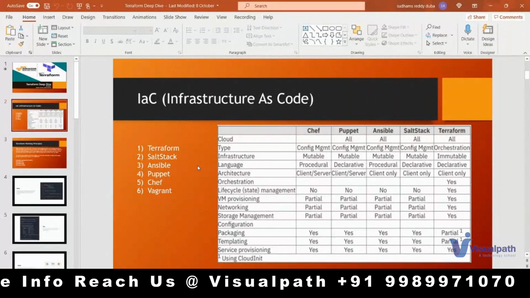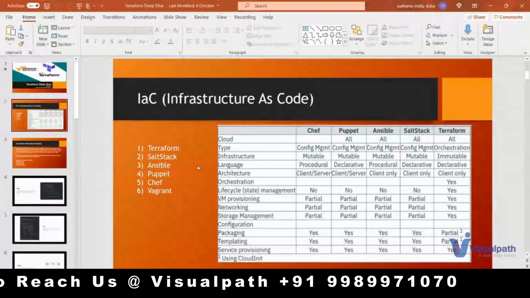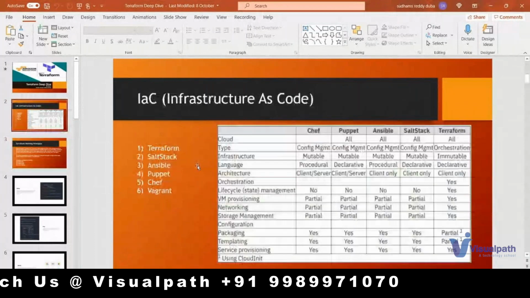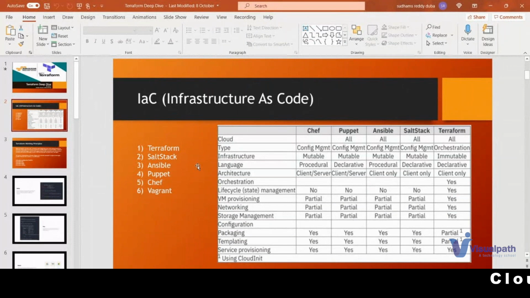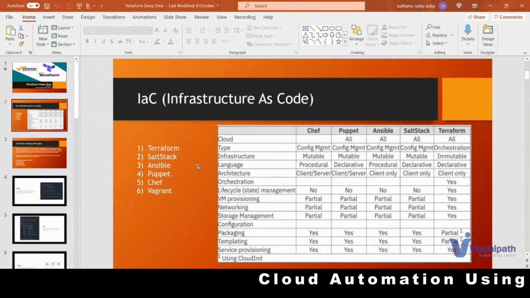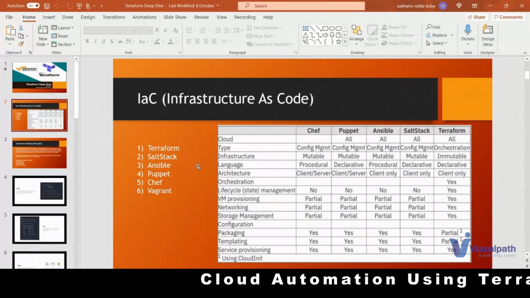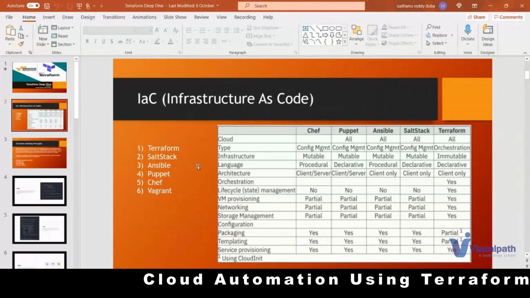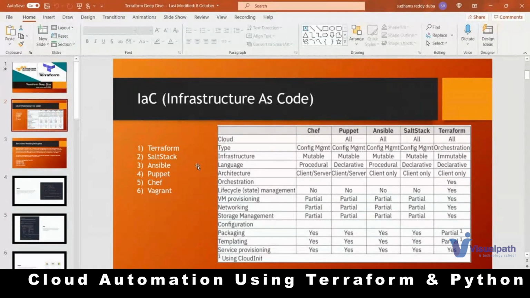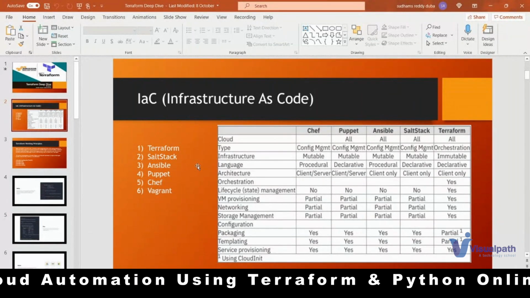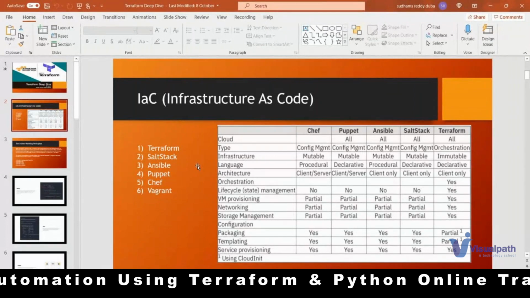Now you came to know that infrastructure as code means we can create infrastructure with the help of code. Is it code that you really write? No. There is a specific language which Terraform uses in order to create the infrastructure. That's the reason this is called infrastructure as code. Code in the sense that in the background it uses Golang, but as a front end you will be writing a DSL, a domain specific language, in the Terraform configuration files.